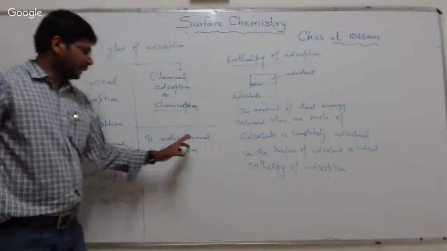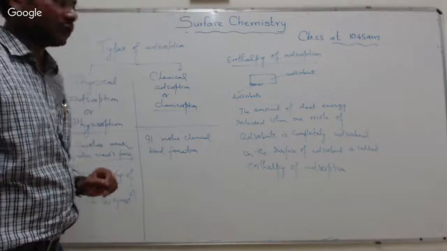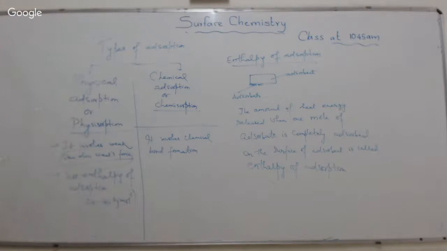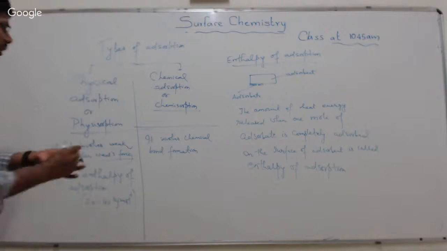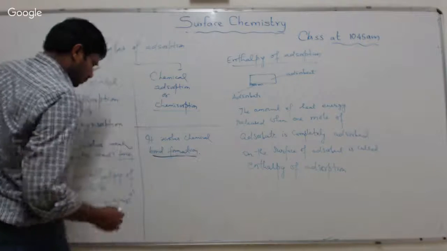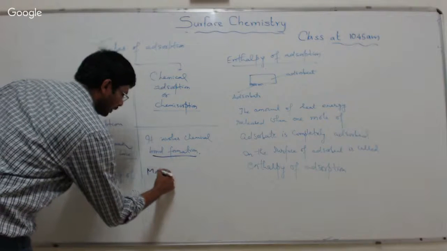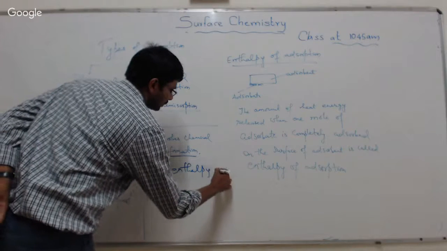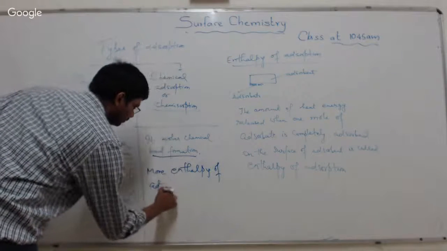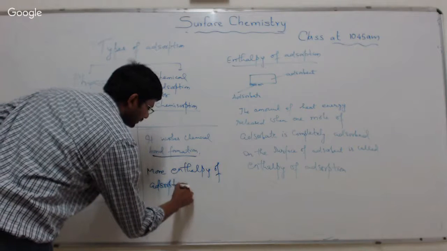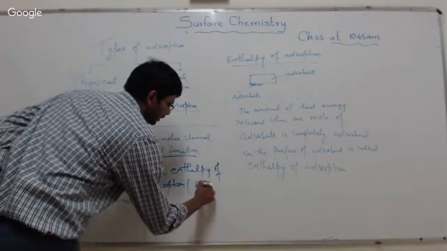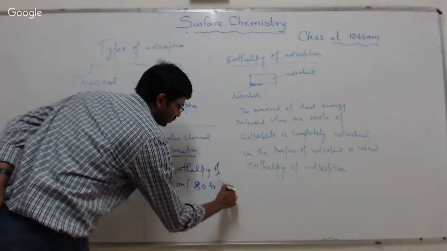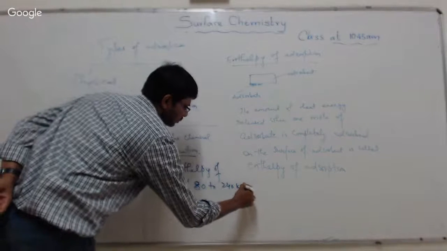But since chemical adsorption involves chemical bond formation, covalent bond, there is more enthalpy of adsorption, that is 80 to 240 kilojoules per mole.